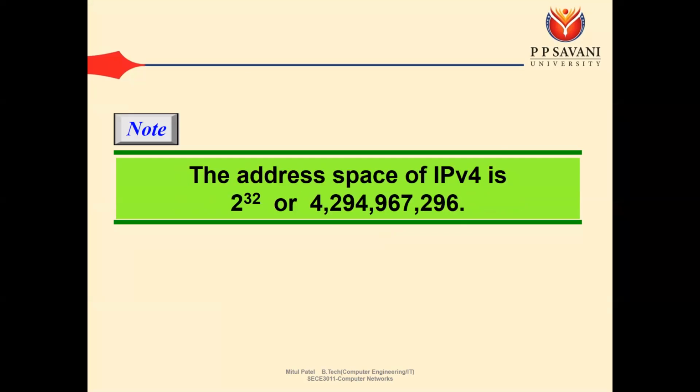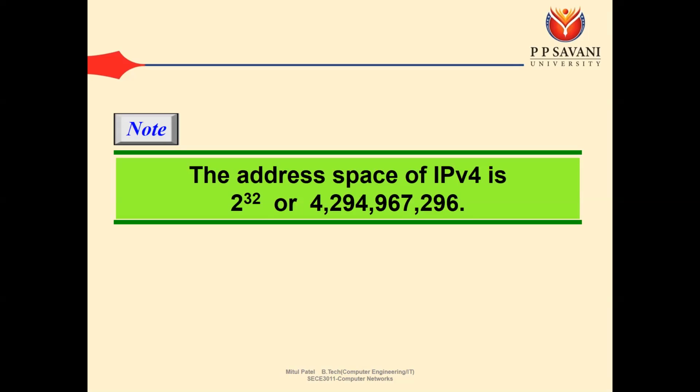Okay, the address space of IPv4 is 2 raised to 32. You can have a question: from 32 bits, how many connections can we create? For example, suppose we have 2 bits of data, then we can create 4 connections, that is 00, 01, 10, 11.